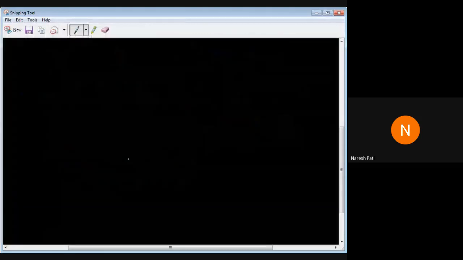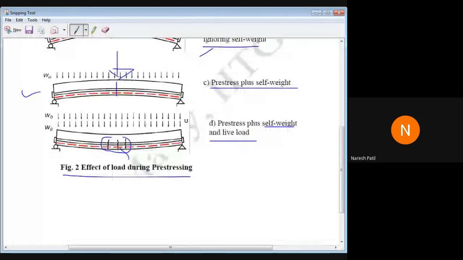And even if small cracks develop, they will get merged into the concrete due to the continuous pre-stressing. At both ends, there will be continuous pre-stressing. So the cracks will get merged into the concrete.